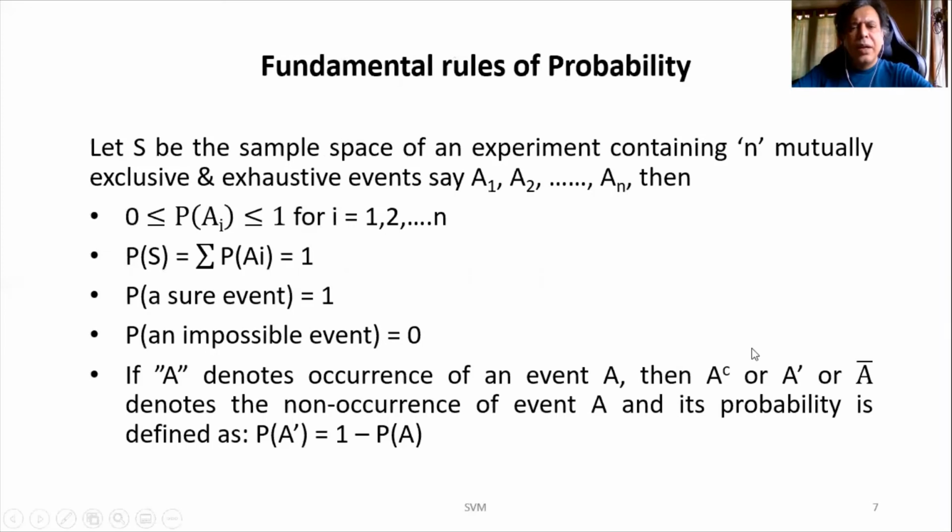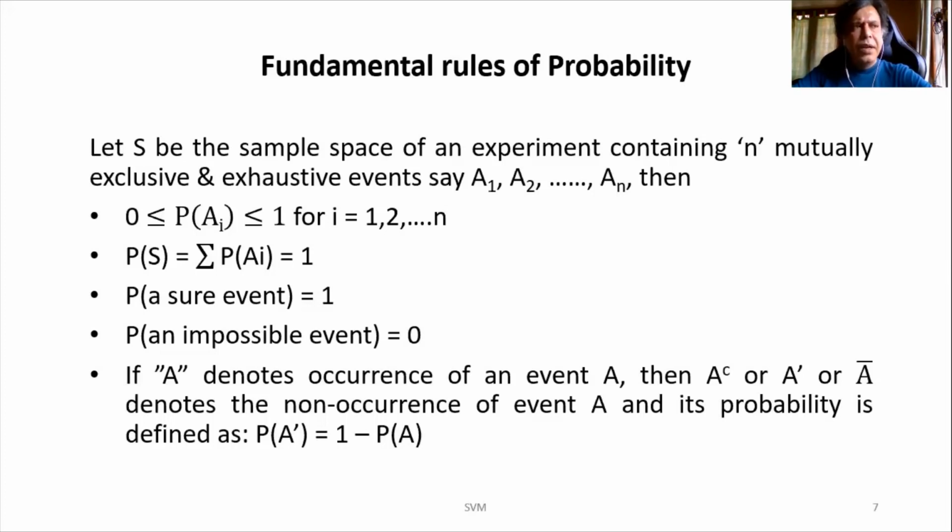What are the fundamental rules of probability? Suppose if we have a sample space wherein there are n mutually exclusive and exhaustive events, let us consider those events as A1, A2, and so on up to AN. Then for any of these events, the probability can lie between 0 and 1 only. And then if I add all those probabilities, the total probability will add up to 1 only.